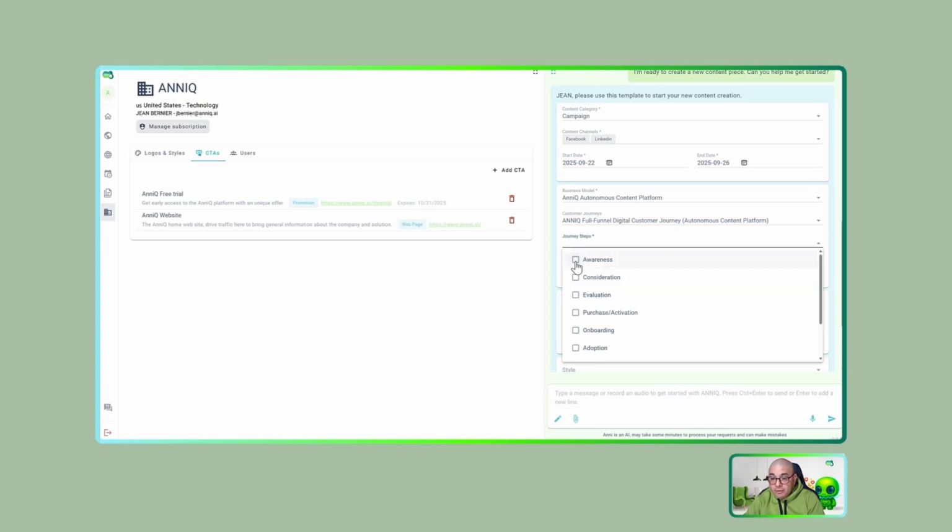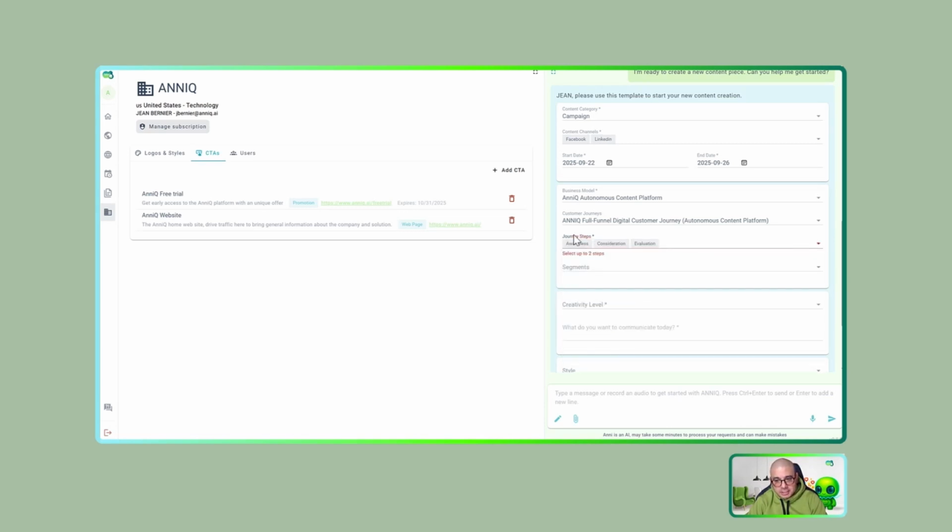So I have from the awareness all the way until advocacy or loyalty and expansion. And check this, this is the singularity point, the first purchase of our client. In our case, Anni detects that it is a purchase and activation, but this is based on your business model. So I want to create content, in this case, for awareness, consideration, and evaluation.